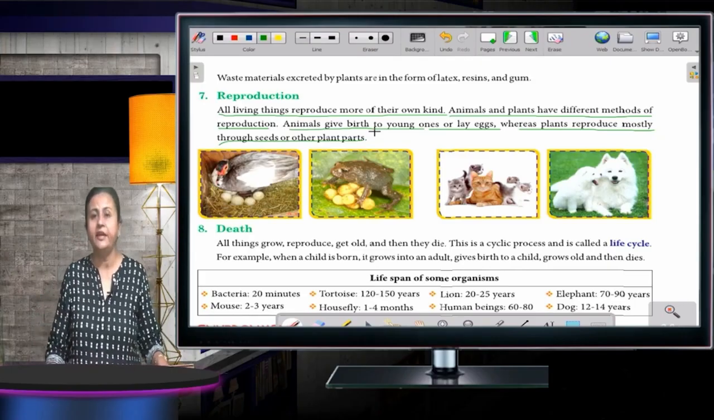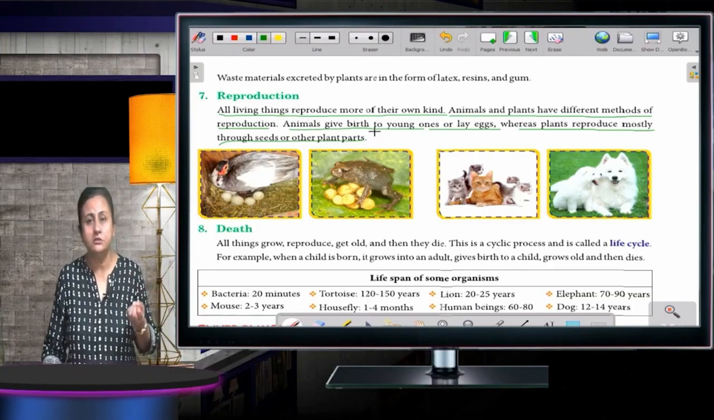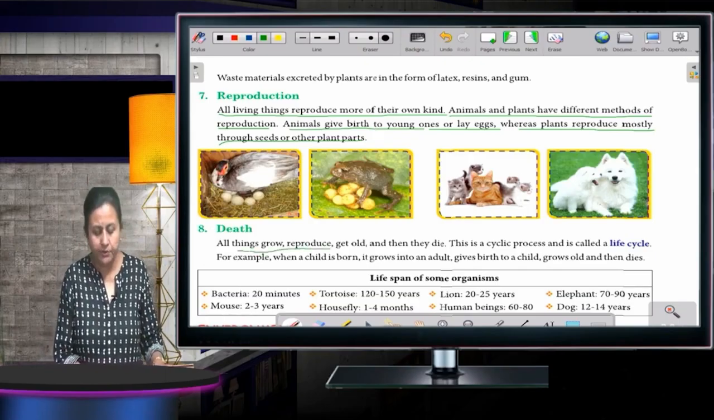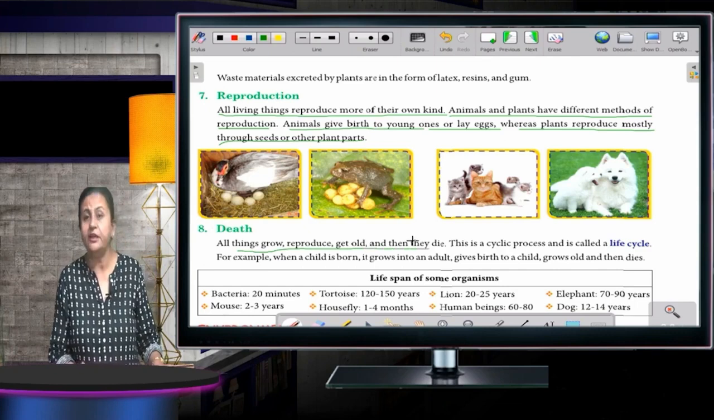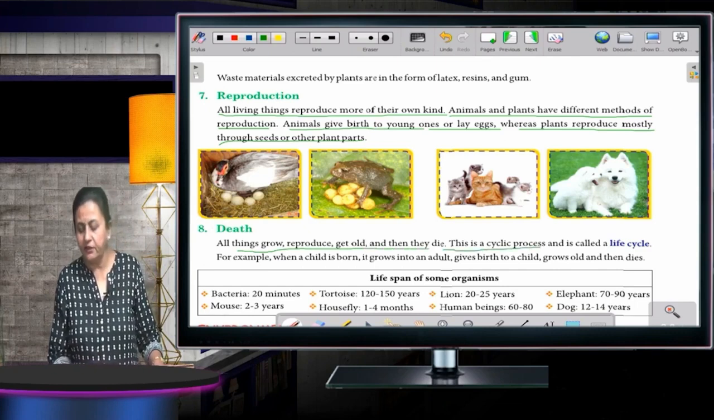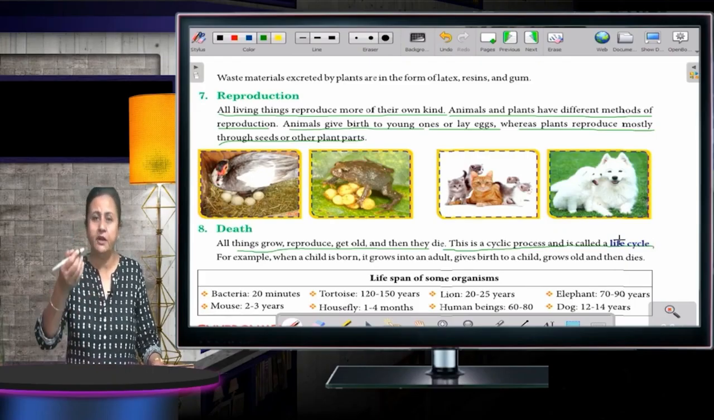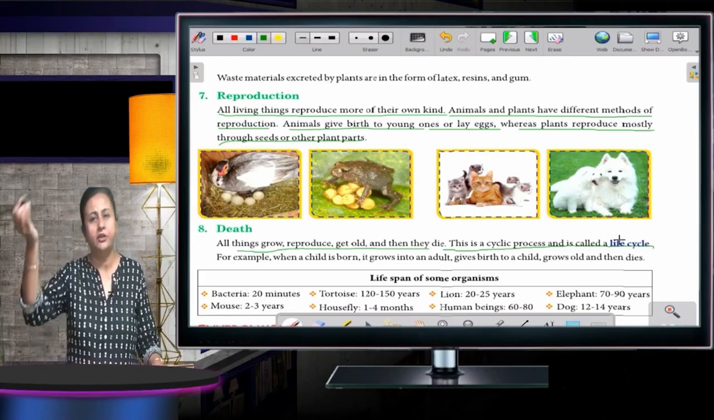Now, death. Whatever is born on this earth must die. So we talk about death now. All living things grow, reproduce, get old, and then they die. This is a cyclic process and it's called one life cycle. You're born, then you become an adult, then you become old, and finally you die.